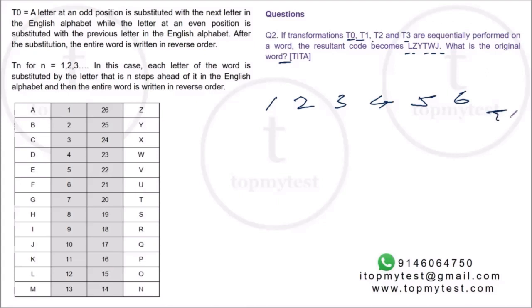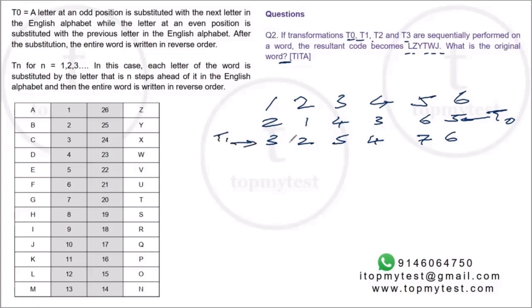Okay, so after T0, 1 will become 2, 2 will become 1, 3 will become 4, 4 will become 3, 5 will become 6, 6 will become 5. You'll read it from this end. Now once you do T1, all of them will increase by 1. So 3, 2, 5, 4, 7, 6. You'll read it from this end. Right. T2 increase by 2. So this will become 9, 8, and you'll read it from here.